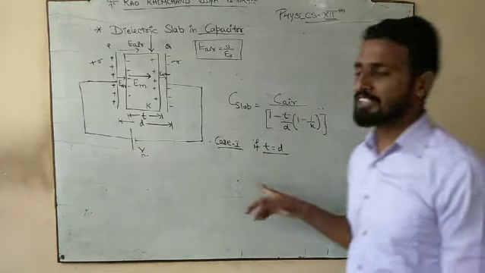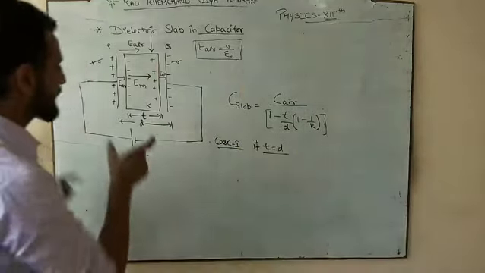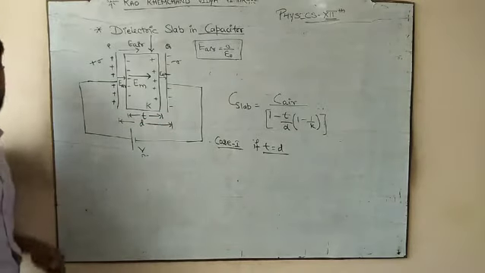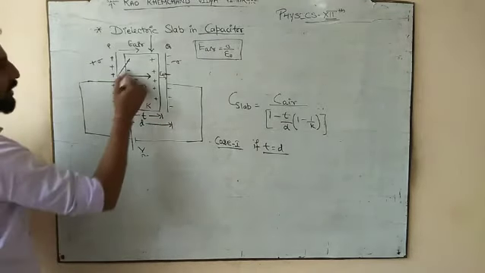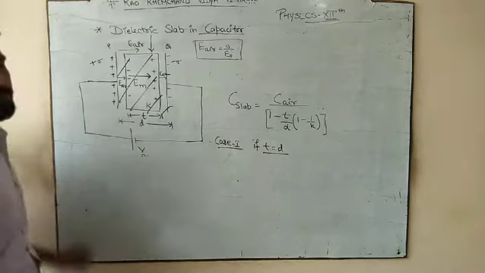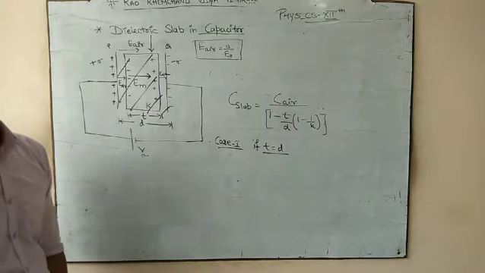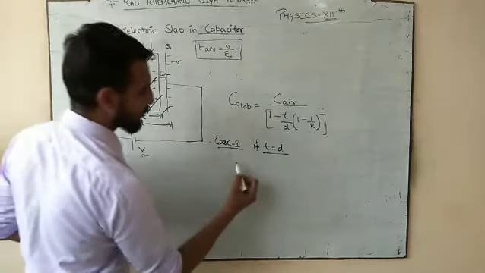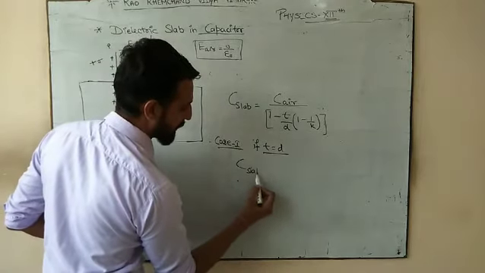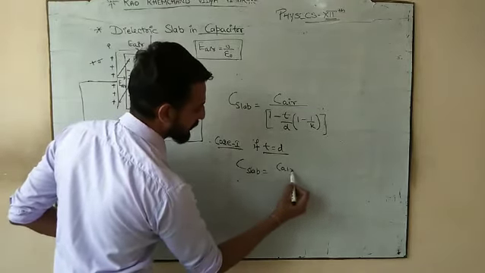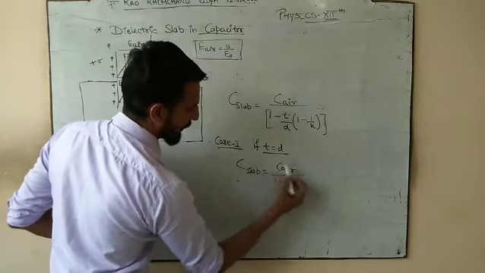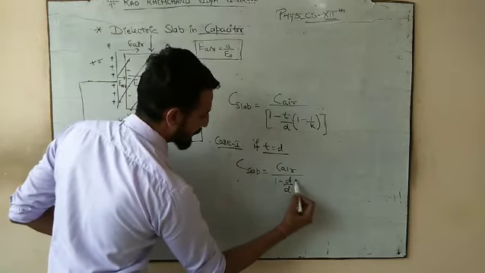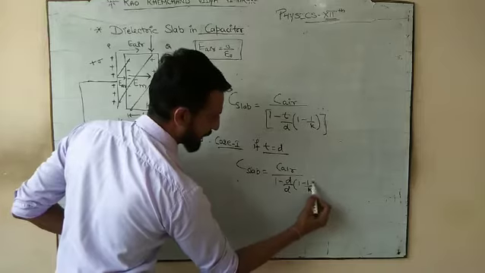What is the meaning of T equal to D? It means the thickness of the slab is exactly equal to the separation. It means the whole space is filled with the medium. Now when the whole space is filled with the medium, let us find out. So C slab, when T is equal to D, is C air divided by 1 minus D by D bracket 1 minus 1 by K.